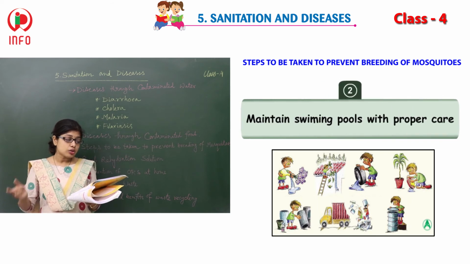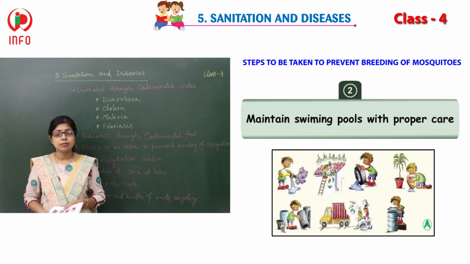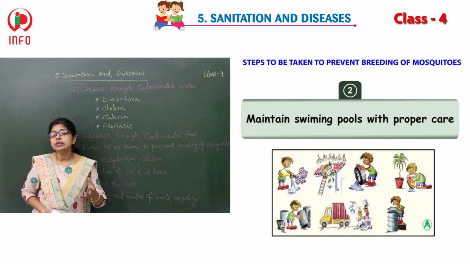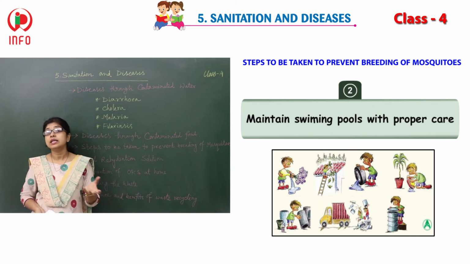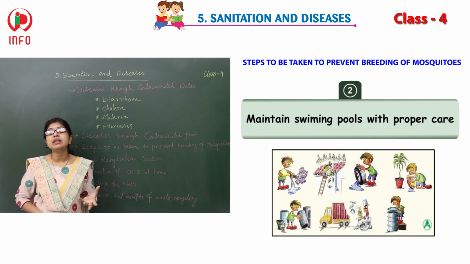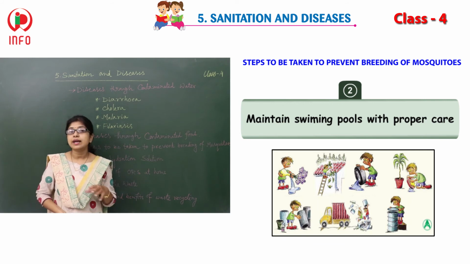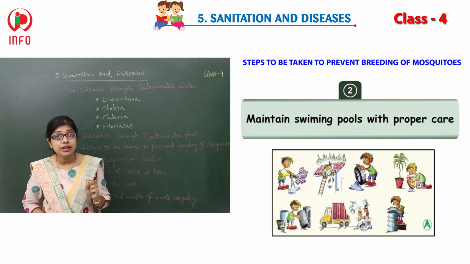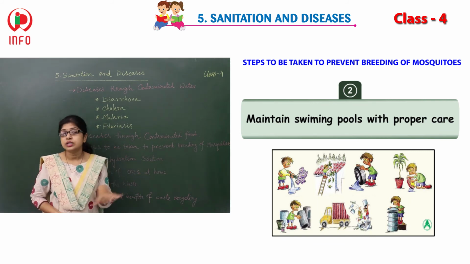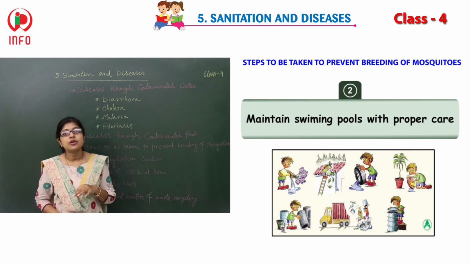Now maintain swimming pools with proper care, because in a swimming pool water is present, and if you aren't able to maintain it with proper care, mosquitoes can breed there, and as a result they will spread different kinds of diseases.